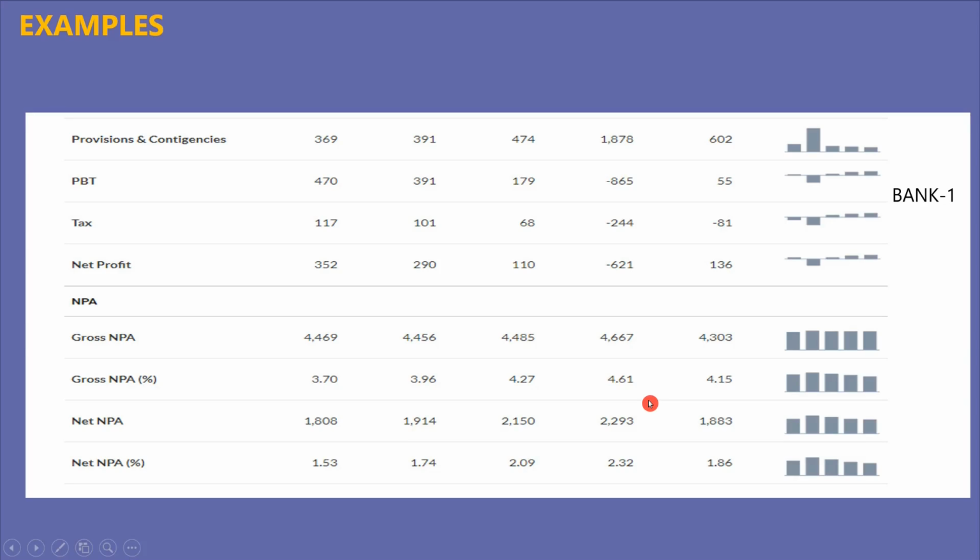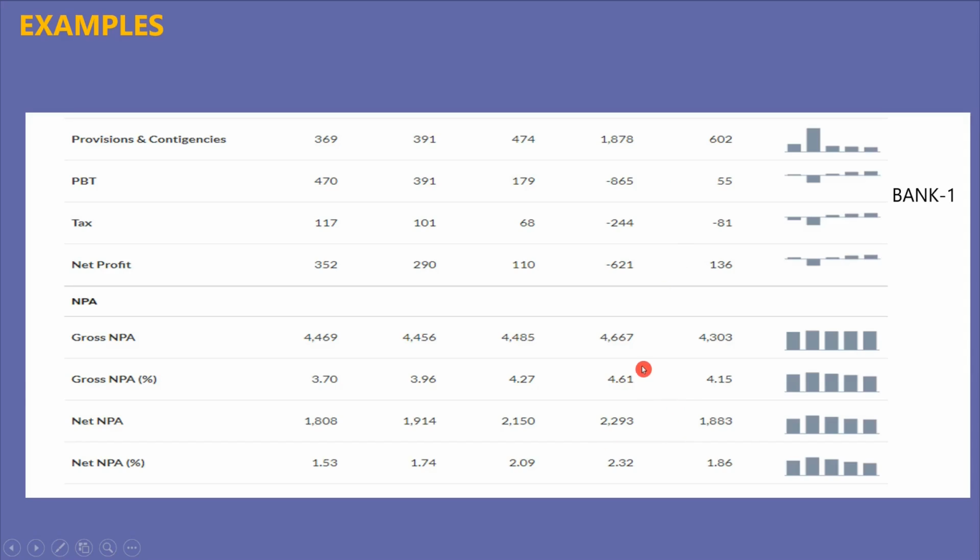Now let's see some examples and where to look for the net NPA, gross NPA and the provisioning. This is a balance sheet of a prominent bank where you can clearly see that the gross NPA of this bank is around 4,400 to 4,600 crores. Because of the gross NPA, the bank has set aside some of its profit as provisioning, and because of that, the net NPA has reduced.